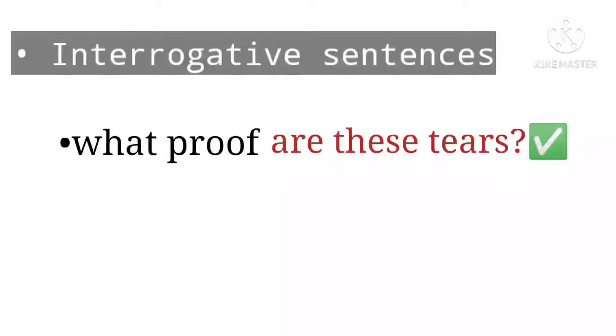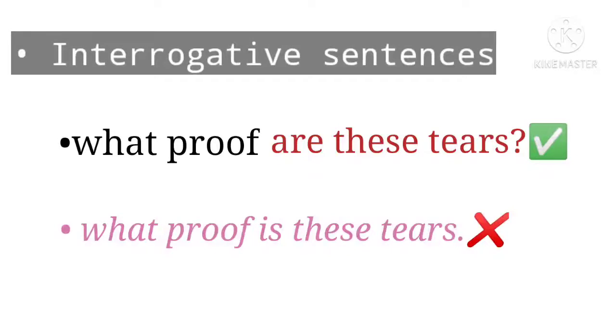Where the verb to be "are" is used according to "these tiers", because in an interrogative sentence we consider the subject those that are placed after the verb to be. So here "these tiers" is the subject, but if we are using "proof" as a subject and using the verb to be "is", then you get a fault here. So don't do this and try to follow this rule.